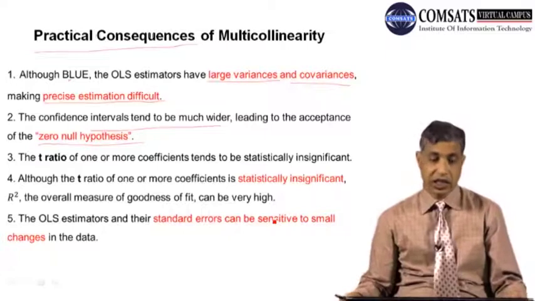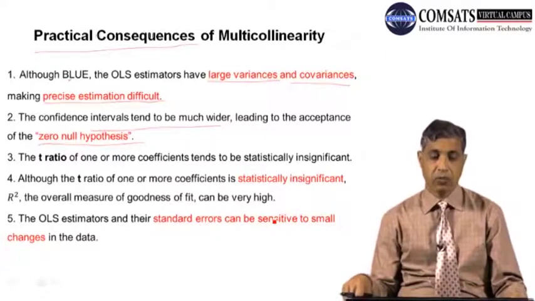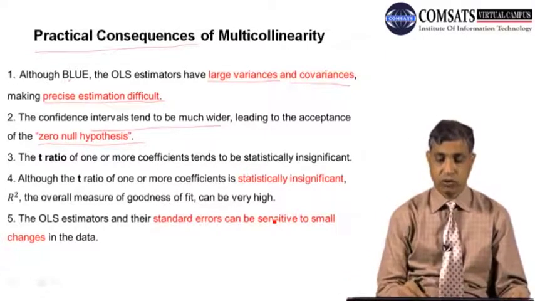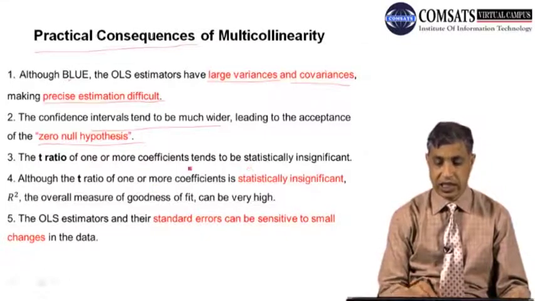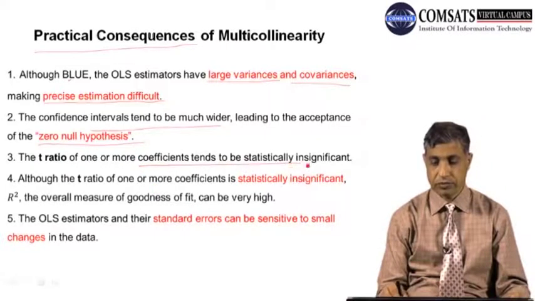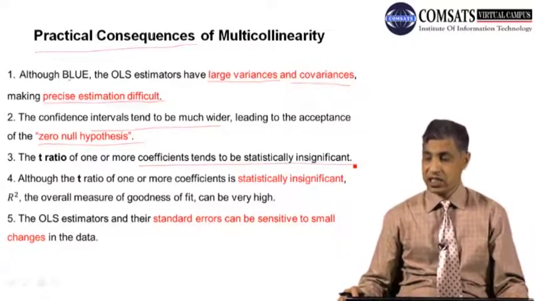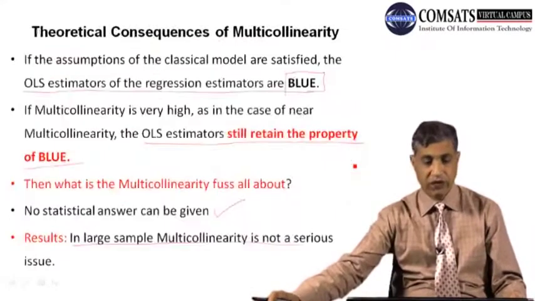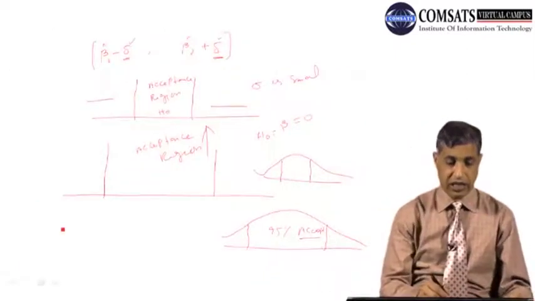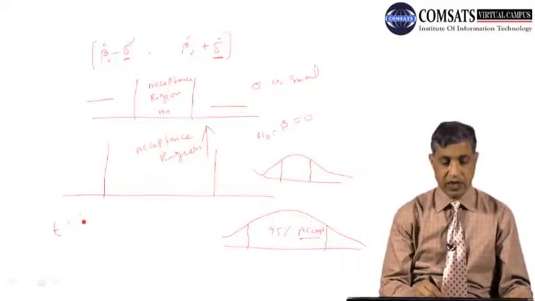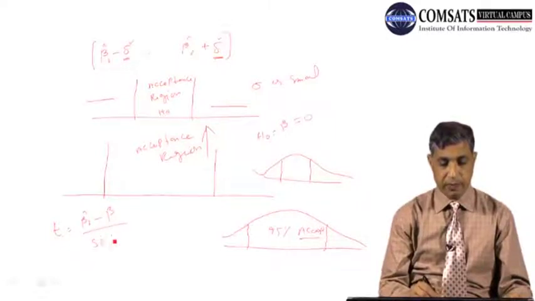The third is that the t ratio of one or more coefficients tends to be statistically insignificant. If you want to test it by t statistics, you remember the formula: t equals beta 2 hat minus true beta over standard error of beta 2 hat.